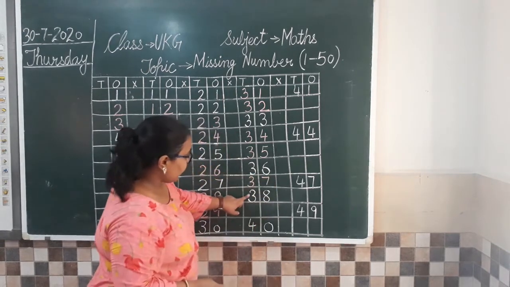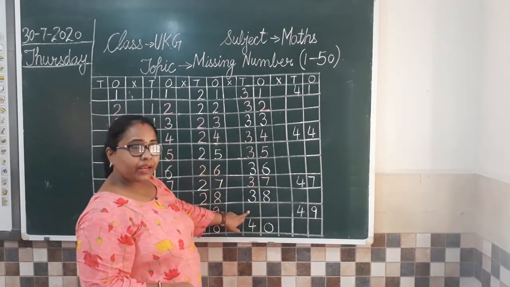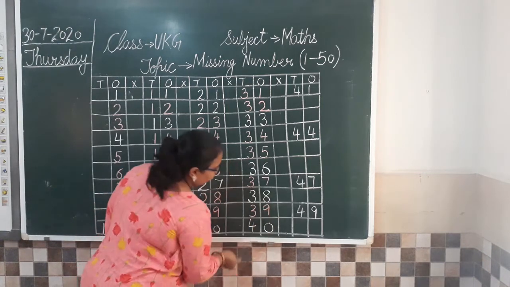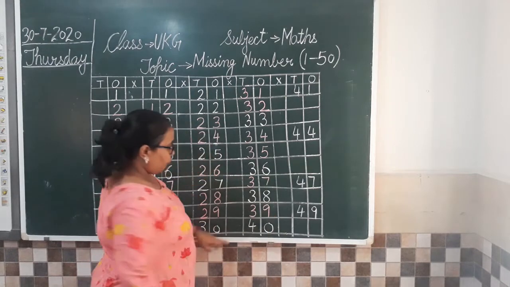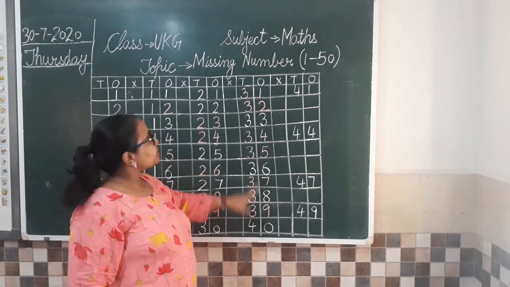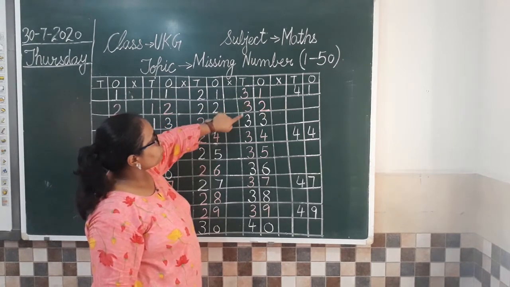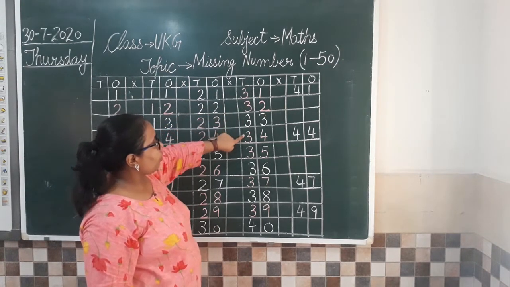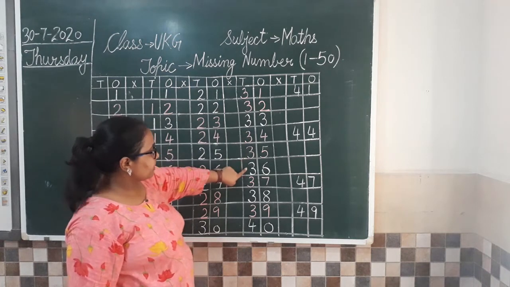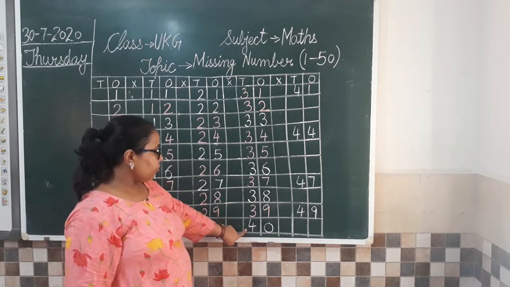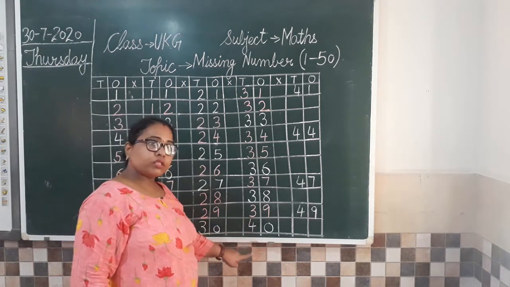Then 38. Then after 38, 39. So we are going to write 39. And the last one is 40. So let us check once again now. 31, 32, 33, 34, 35, 36, 37, 38, 39, 40. So this is also correct.